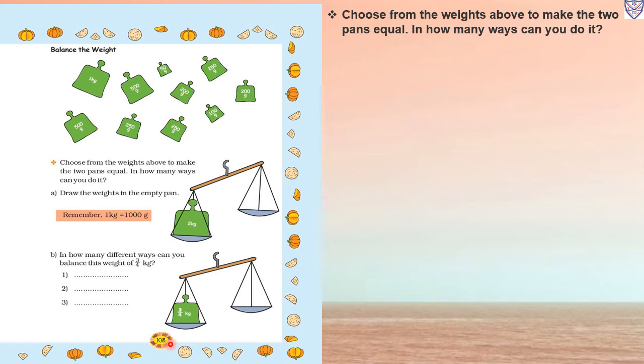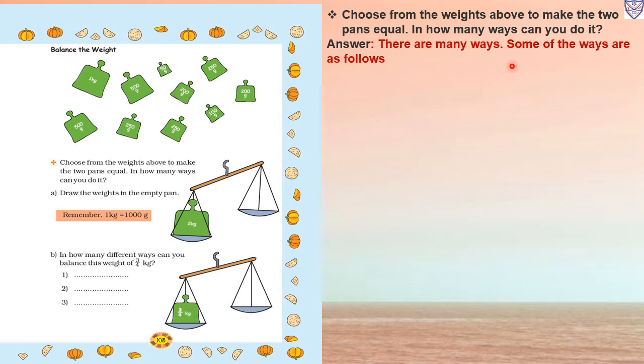Now page number 105, balance the weight. Here different bags are given of different weights, that is 1 kg, 500 gram, 500 gram, 250 gram, 250 gram, 50 gram, 200 gram, 100 gram, 250 gram and 200 gram. Choose from the weights above to make the two pans equal. In how many ways can you do it? So your pan is there, that is of 2 kg. When one pan is holding it, now we have to put the same 2 kg in this with the help of these bags. So it will balance together.